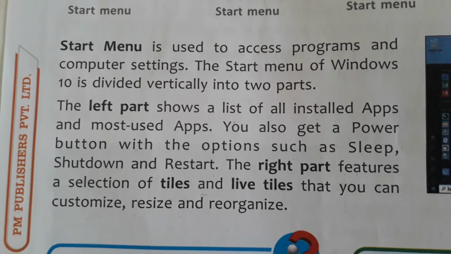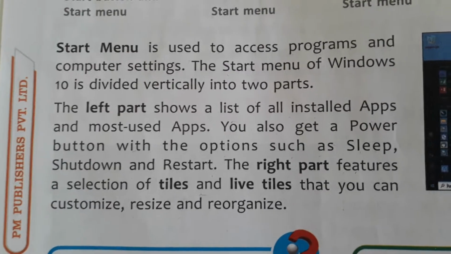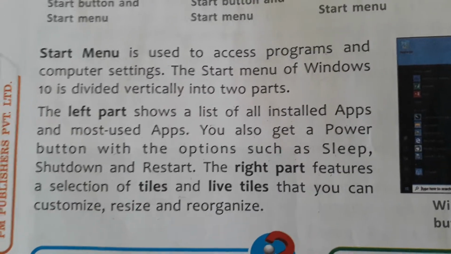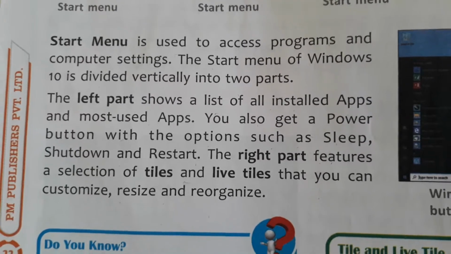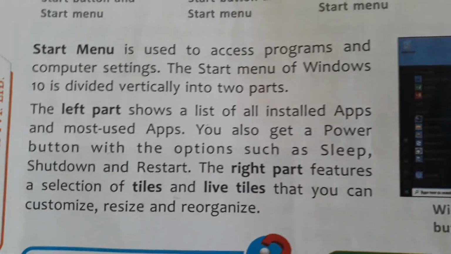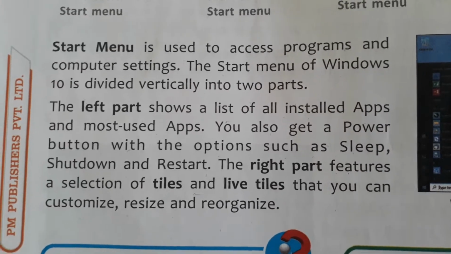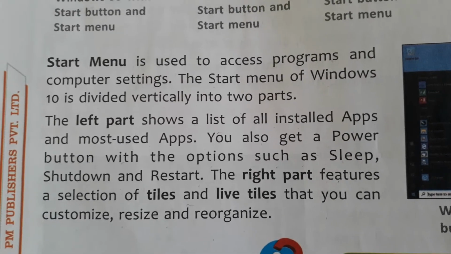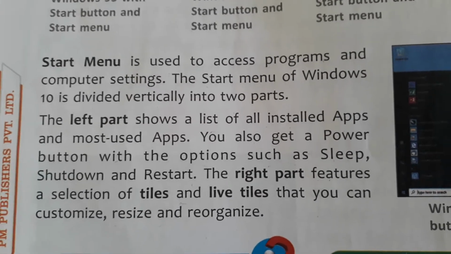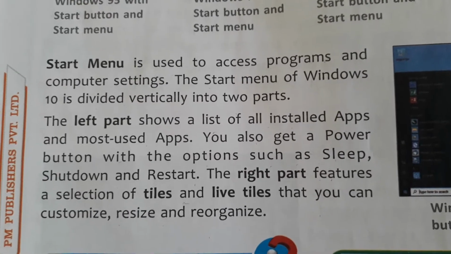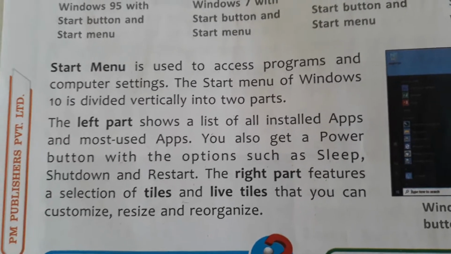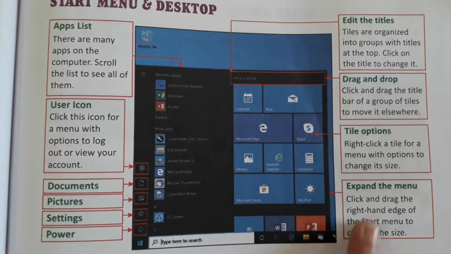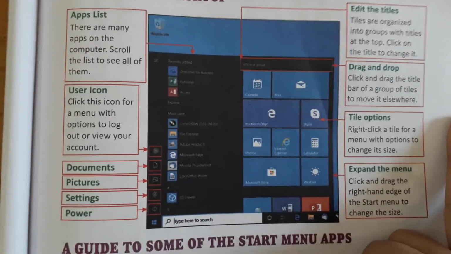The start menu of Windows 10 is divided vertically into two parts. The left part shows a list of all installed apps and most used apps. Okay, so I will show in practical also. You also get a power button with the options such as sleep, shutdown and restart. The right part features a selection of tiles and live tiles that you can customize, resize and reorganize.